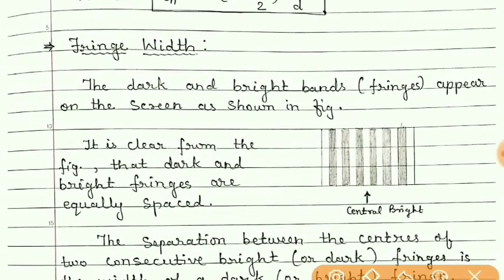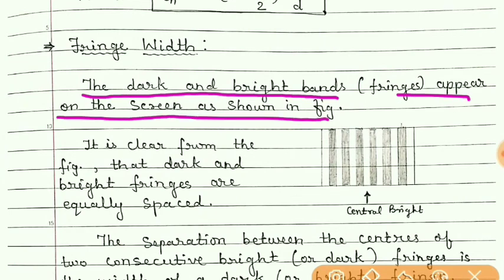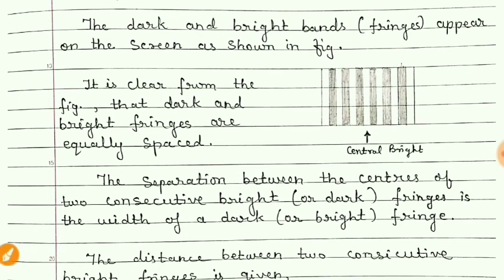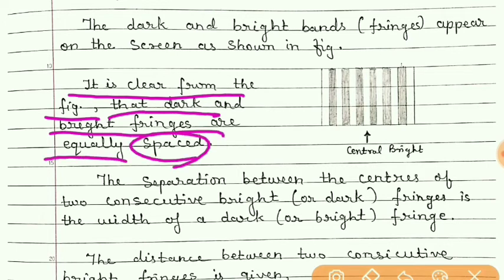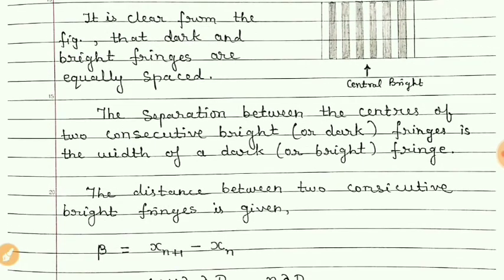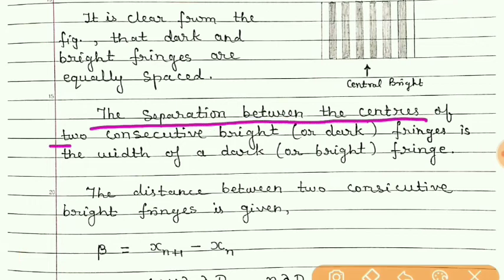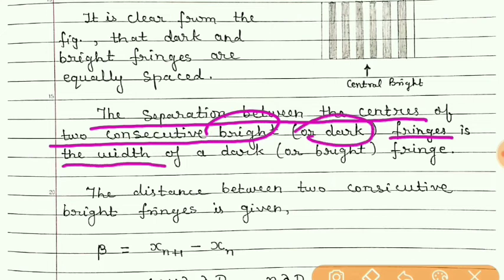So students, the dark and the bright bands appear on the screen as shown in the figure. It is clear from the figure that dark and bright fringes are equally spaced. The separation between the centers of two consecutive bright or dark fringes is the width of a dark or a bright fringe.